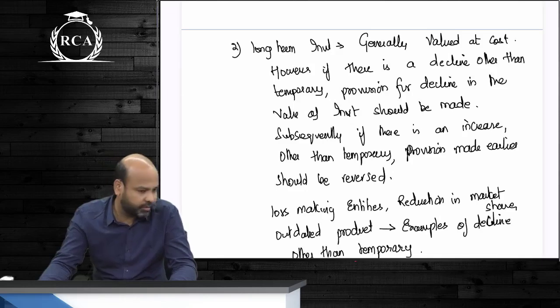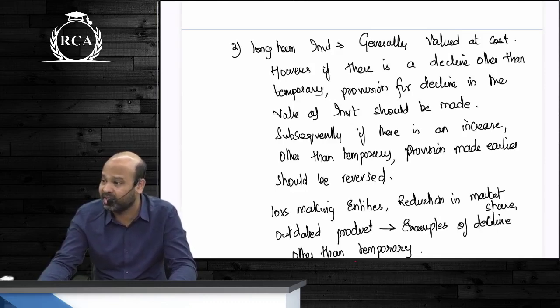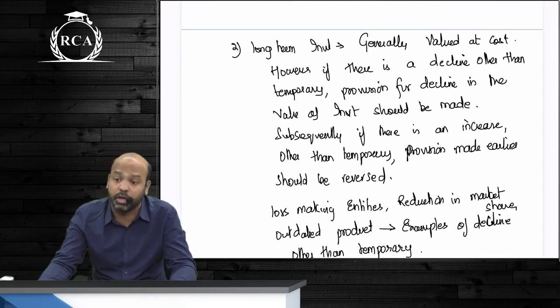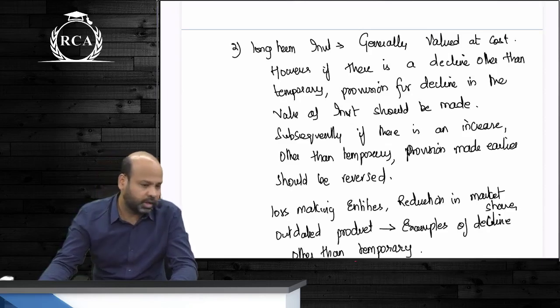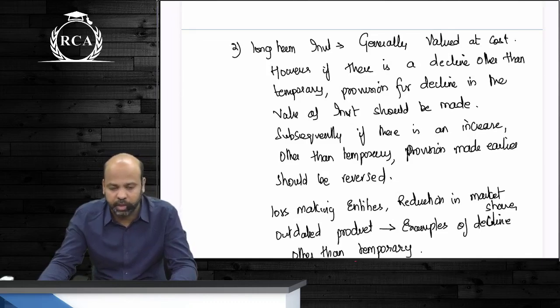In case you're receiving final dividend for the previous year, you will have to check whether you were already holding shares during the previous year or did you buy the shares in the current year. If you were already holding the shares during the previous year, then it becomes post-acquisition dividend. You will again write that amount in the dividend column. If the shares were acquired during the current year and the dividend relates to the previous year, then it becomes pre-acquisition dividend.